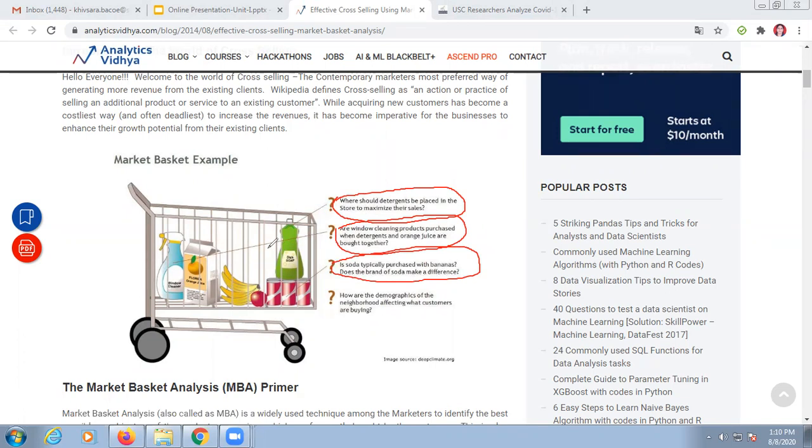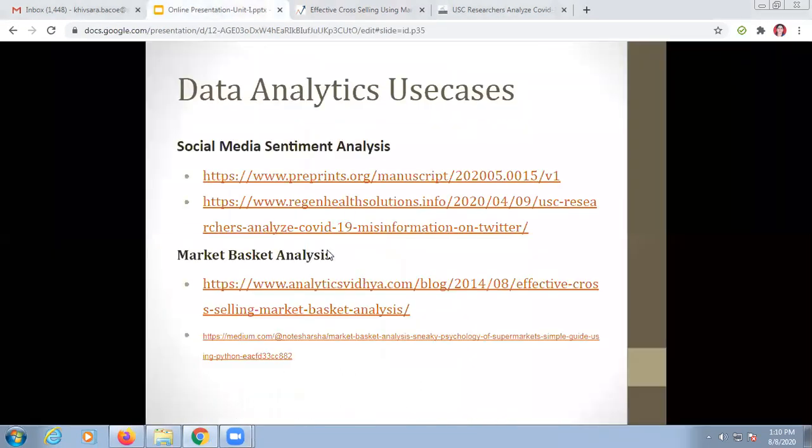For example, if a customer is purchasing bread, how many times is he also purchasing butter with the bread? Likewise, these are different examples where we find out which two items are generally taken by customers simultaneously, at the same time. So which item you have to put in which place in the supermarket so your sales will increase.